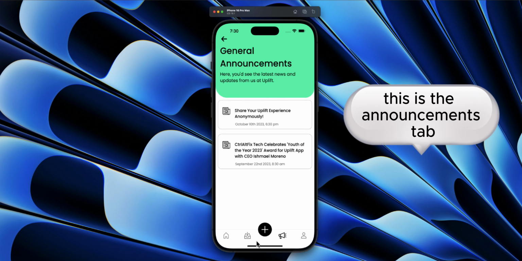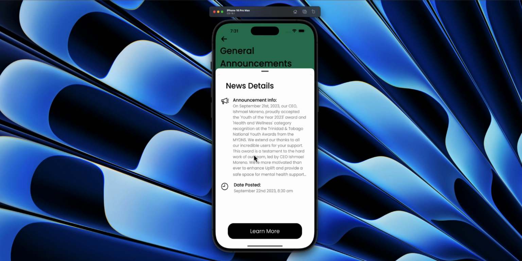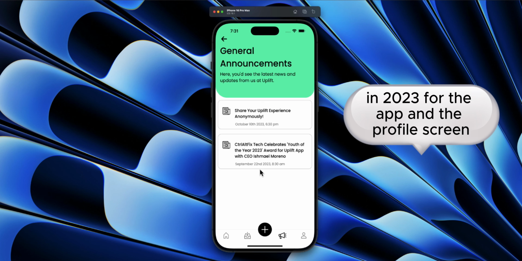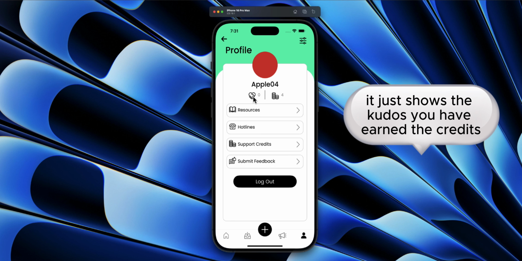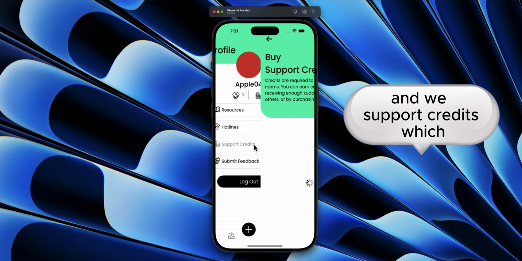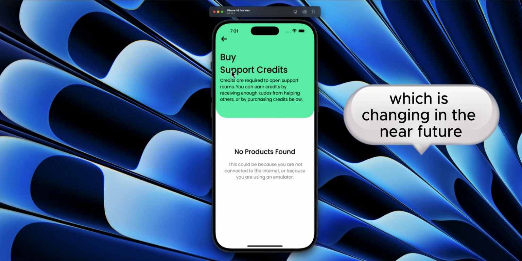This is the announcements tab, which just shows you general announcements from us at Uplift. This one is from when we won the Youth Award in 2023 for the app. And the profile screen just shows the kudos you have earned, the credits used, hotline resources, and feedback, and the support credits, which are used to open the support rooms, which is changing in the near future and will be removed.